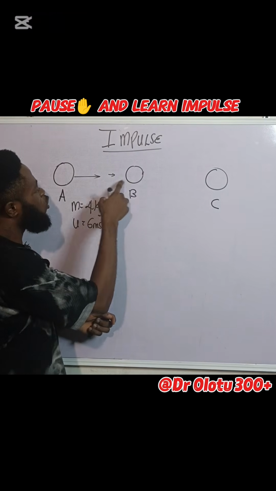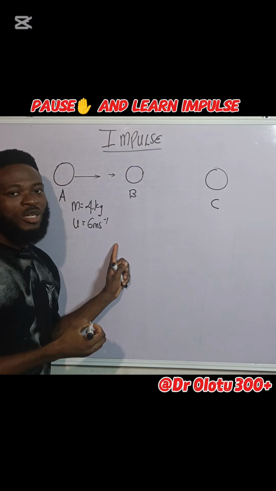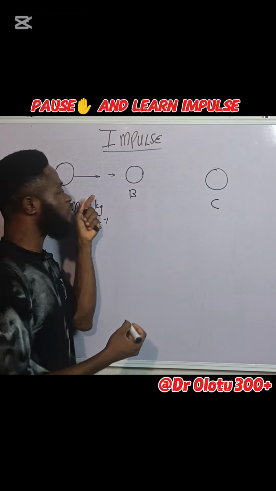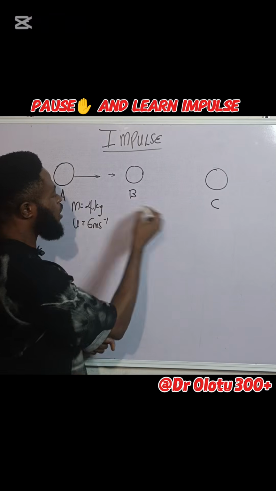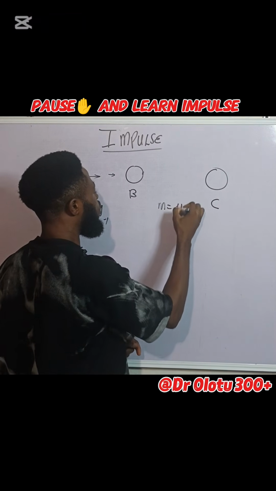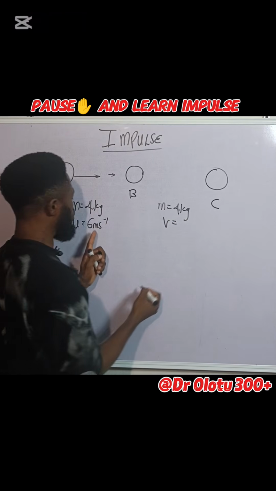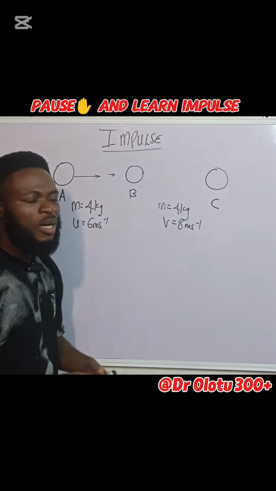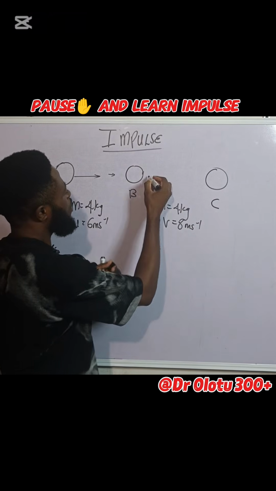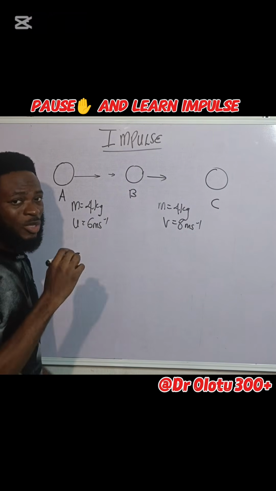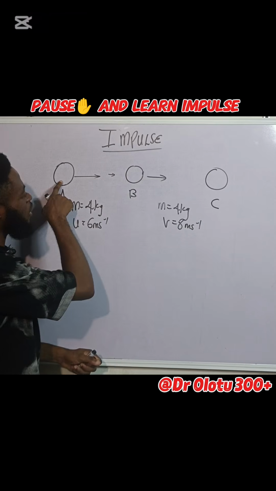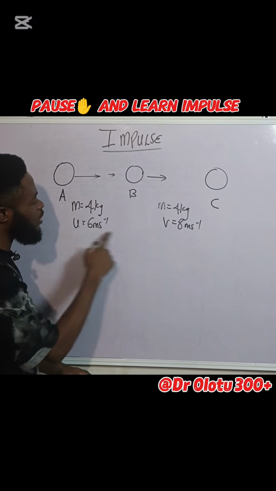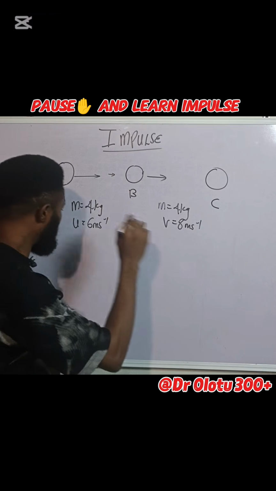That means from this point to this point, the object had a velocity of 6 meters per second. But from this point to this point, the object became faster because of the force that hit the object. All right. So let's assume that the mass is still 4 kilogram. The velocity now will change from 6 to, let's say, 8 meters per second. Now, consider this scenario and consider another scenario. There are two cases. In the first case, it moved from point A to point B to point C. The mass is 4, initial velocity is 6, final velocity is 8. Now look at the second scenario.